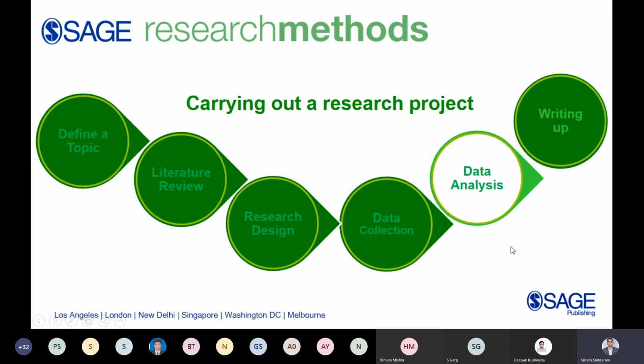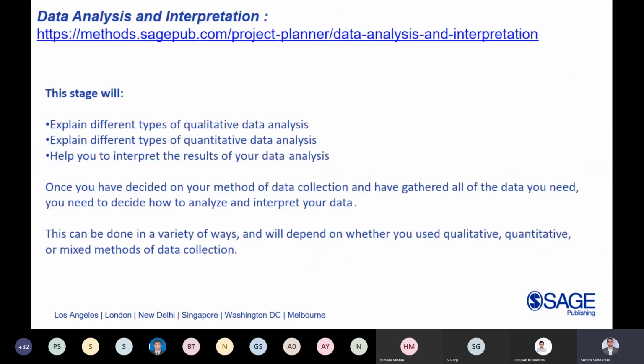Coming to data analysis, this is one of the critical parts of research, and this is actually your original contribution to the field of study or research that you are in. So you will have to do either a qualitative or quantitative data analysis depending upon your research, and how to interpret the results, what books are available, and what different ways you can do it. All content related to that is available in this platform.